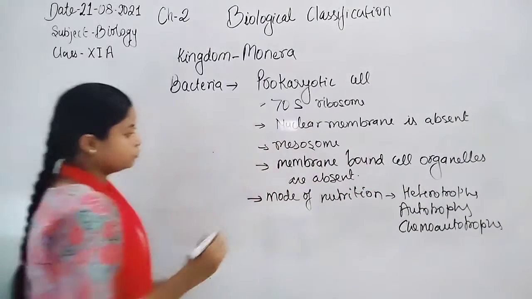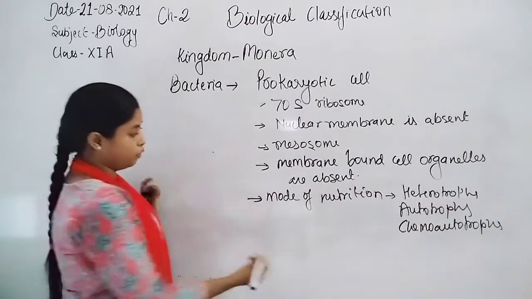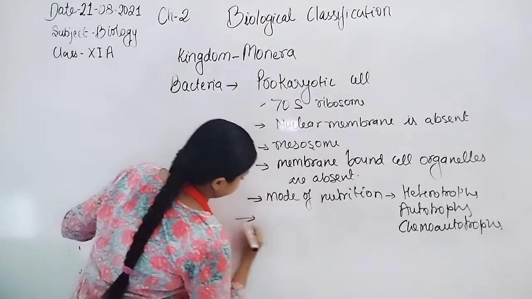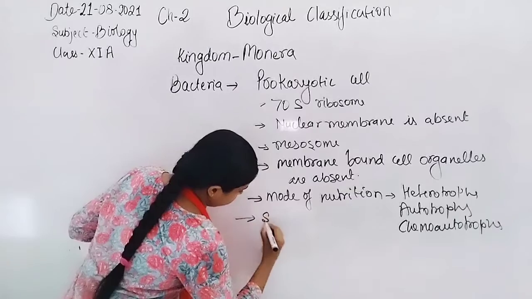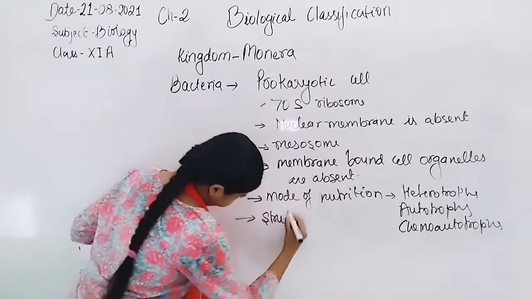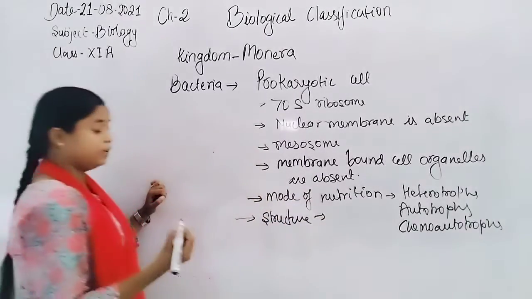Now they also show different forms, that means different types of structure. On the basis of structure, they can also be classified into different types.